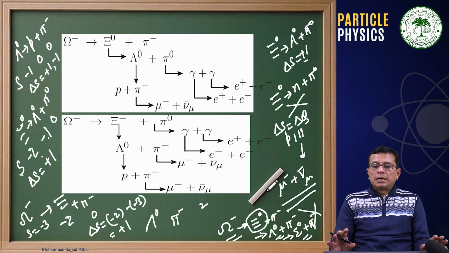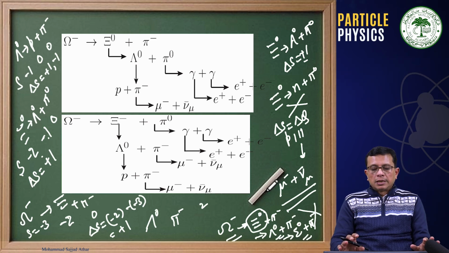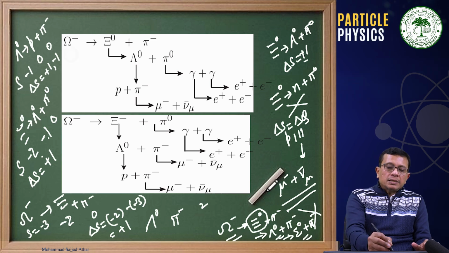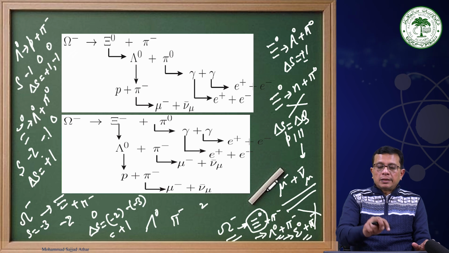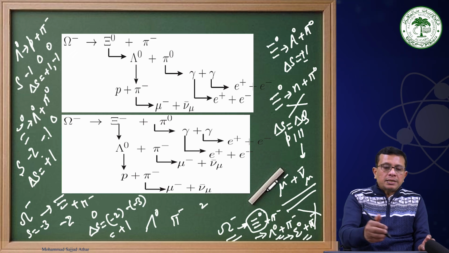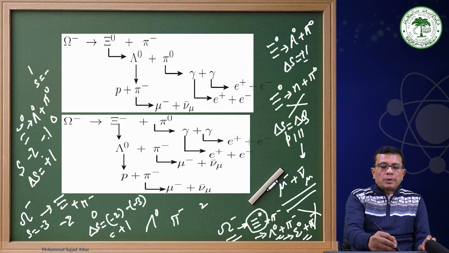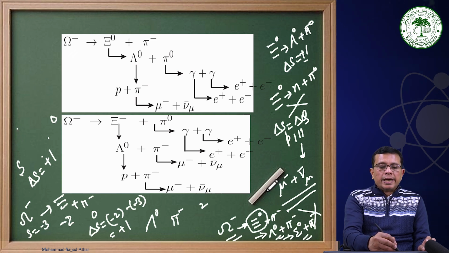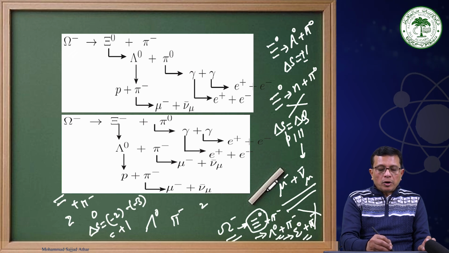We shall talk about this delta S delta Q rule later in the lectures, but the important point that you can notice from this slide is that omega minus is decaying into a particle which is heavier than the other options available to it, but it is decaying into those particles where the net change in strangeness quantum number has mod of delta S equal to 1, and this is an important point.